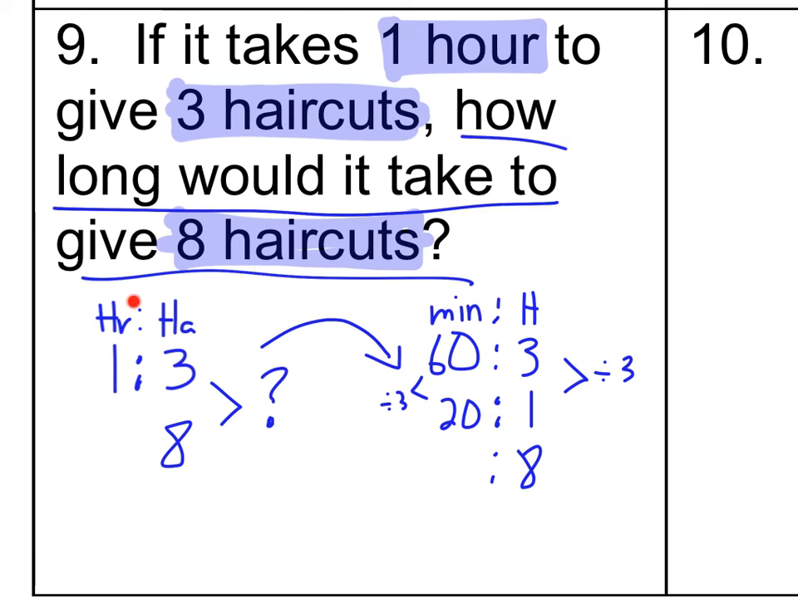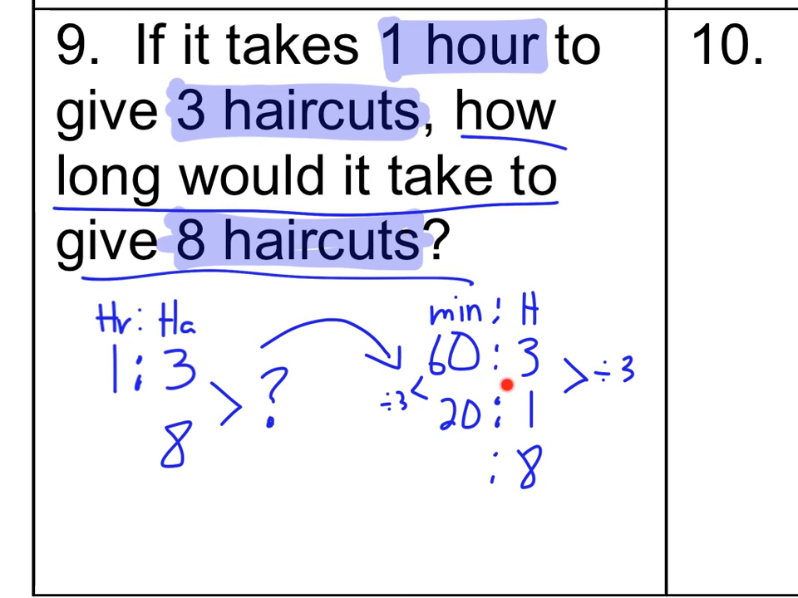Instead of using hours at 1, I can change my hours to minutes. So if I do that, I have 60 minutes is 3 haircuts. Isn't that the same as this? Just a different form? Yup. So 60 minutes for 3 haircuts. What I want to do is go backwards to figure out how long does it take for 1 haircut. Well, 3 haircuts was 60 minutes. So if I divide by 3, I will get 20 minutes per haircut.